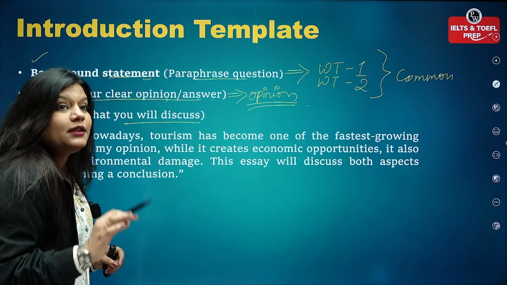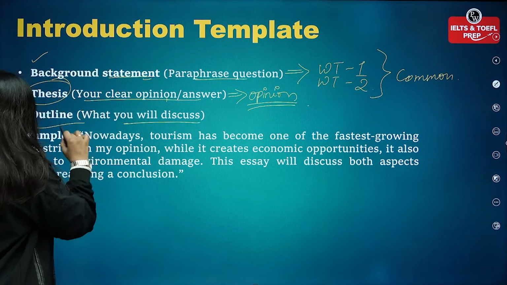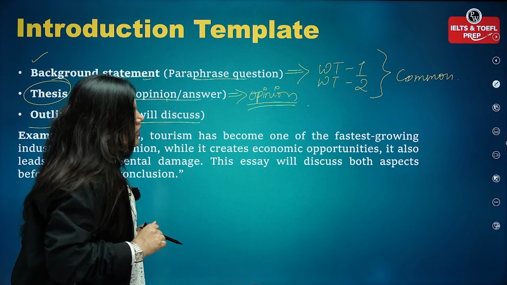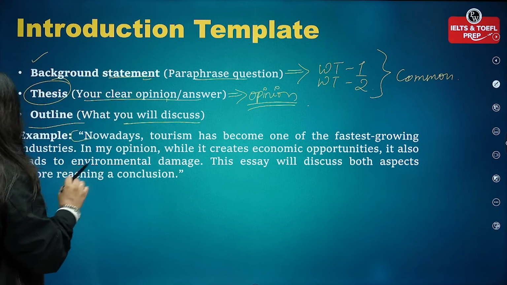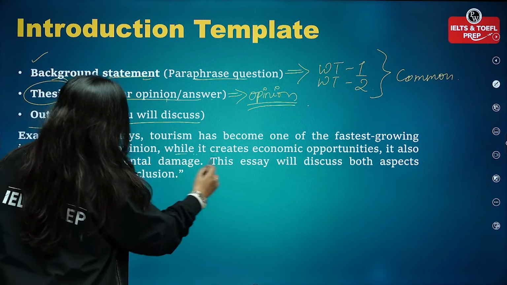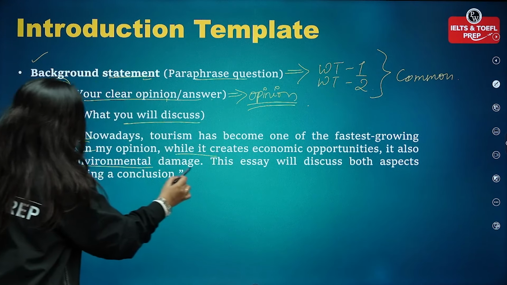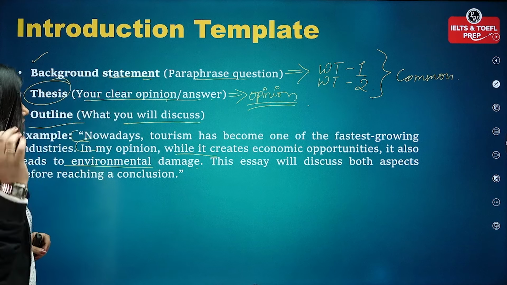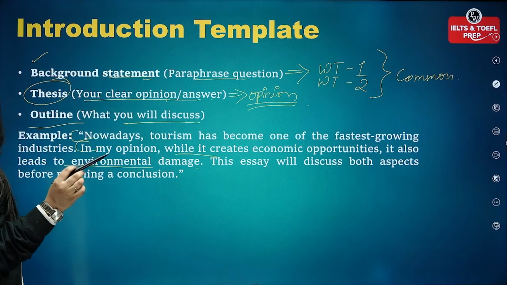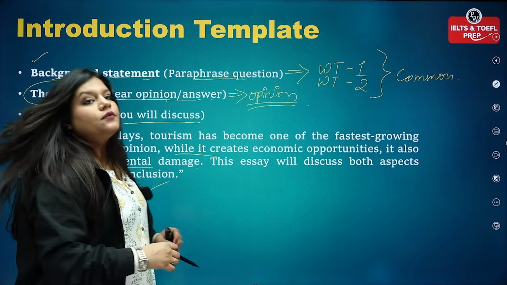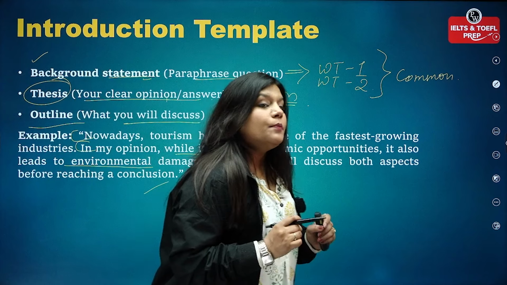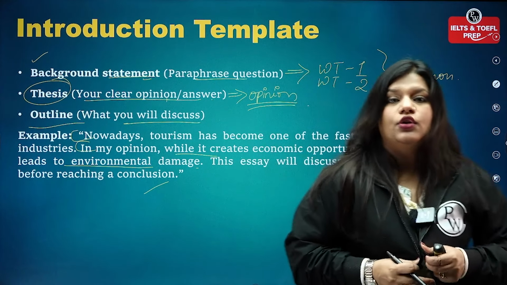Exactly, this is what it means when I say thesis. For example, nowadays tourism has become one of the fastest growing industries. In my opinion, while it creates economic opportunities, it also leads to environmental damage. This essay will discuss both aspects before reaching a conclusion. Now that's how a perfect introduction is going to look.